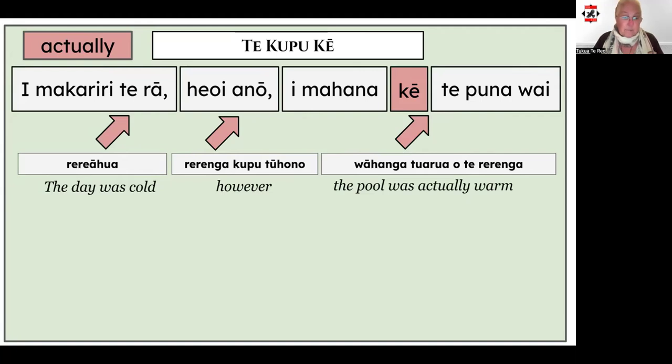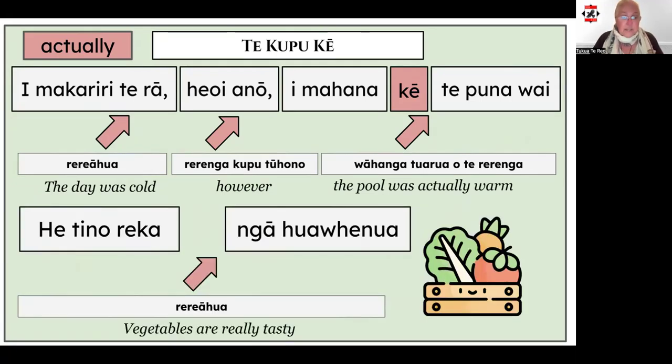Here's another example for you. In this example, I've used a descriptive sentence or rereahua using he. He tino reka ngā hua whenua. Vegetables are really tasty. When we add the kupu ke, we get vegetables are actually really tasty.